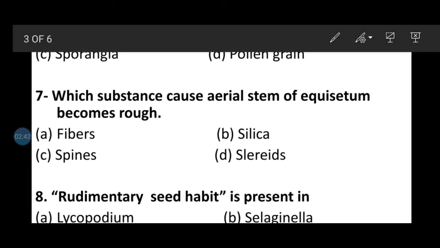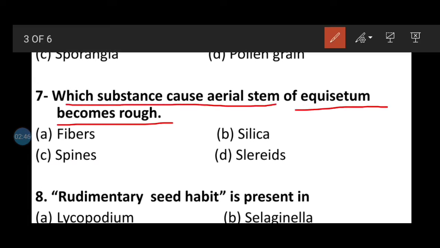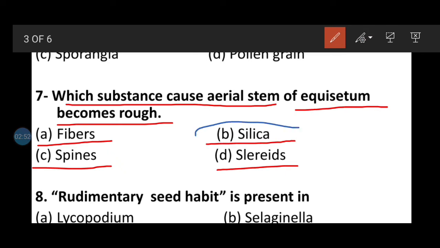Question number 7. Which substance causes the aerial stem of Equisetum to become rough? Option A fibers, B silica, C spines, D sclereids. Here the deposition of silica is what makes the Equisetum stem rough.